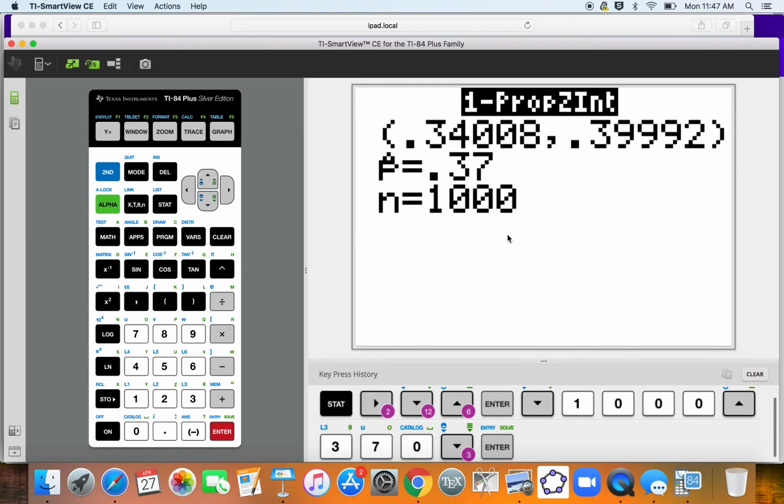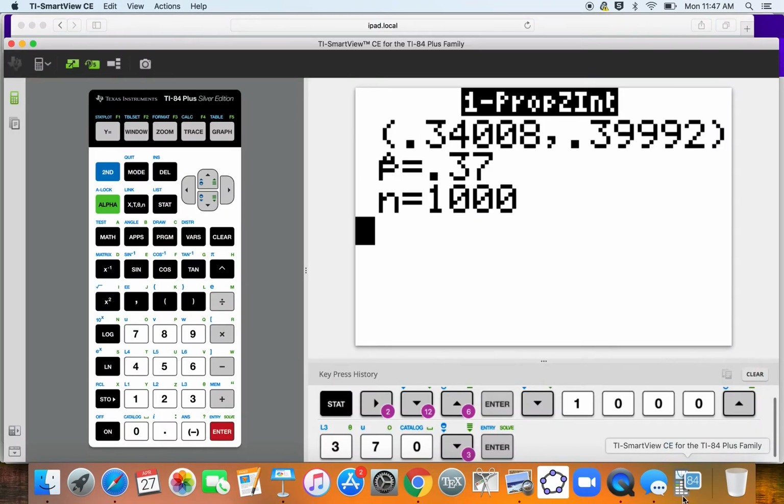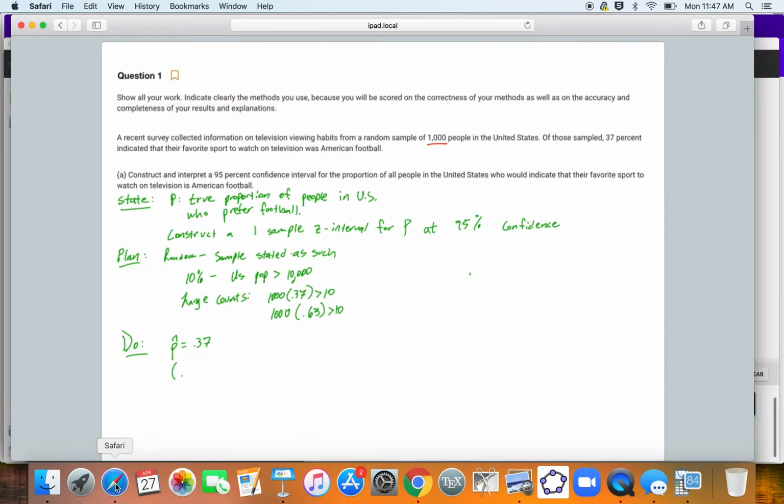All right, so 0.34 to about 0.40. We get an interval where p hat equals 0.37. And what did I say? 0.34 to about 0.40? Yes, 0.34 to 0.40. And so, conclude.